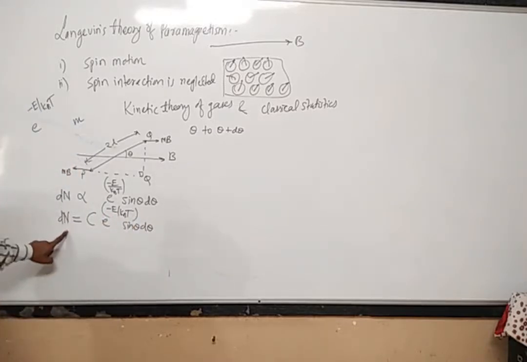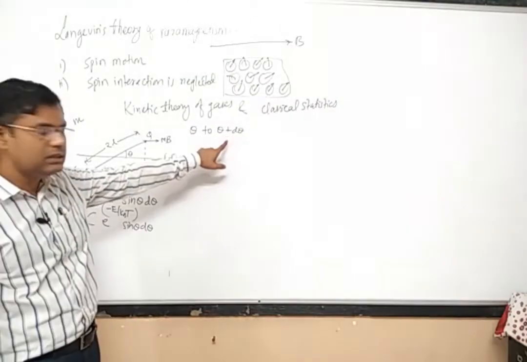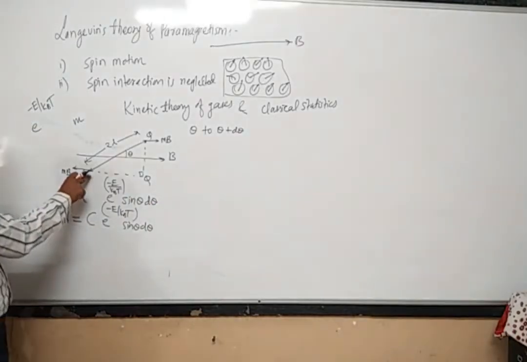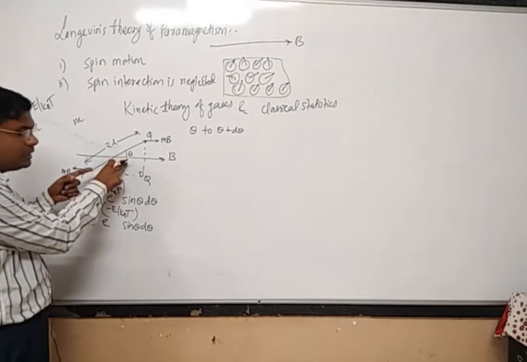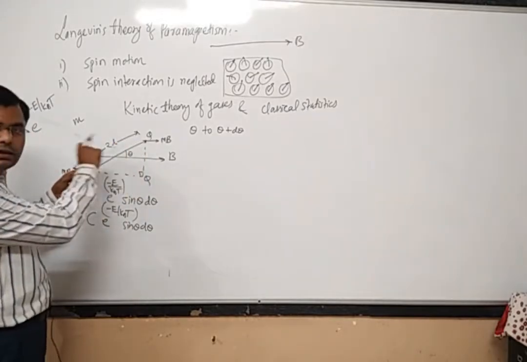Okay, so this is the expression for dn, that is the number of atoms or molecules which are located within the angle of theta to theta plus d theta. Now what is the torque acting on this dipole? Because this dipole is making an angle theta, the magnetic field will try to align this dipole along its direction.